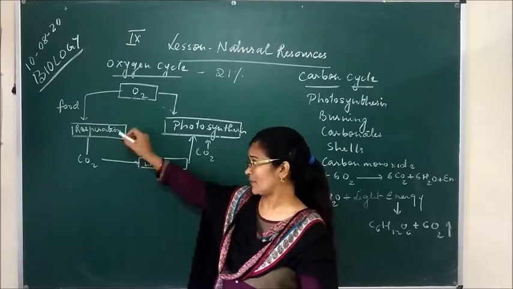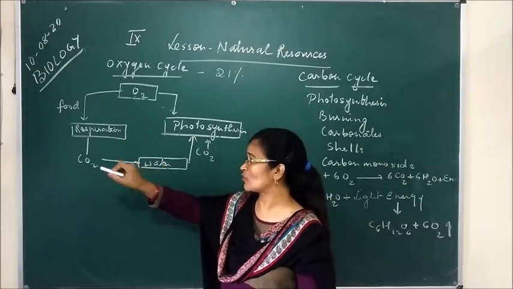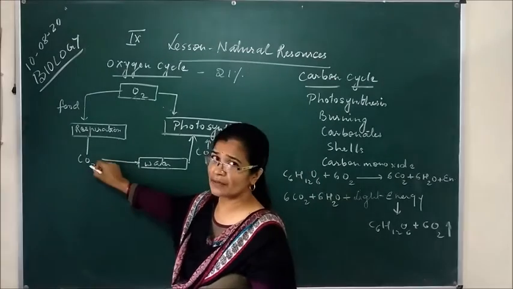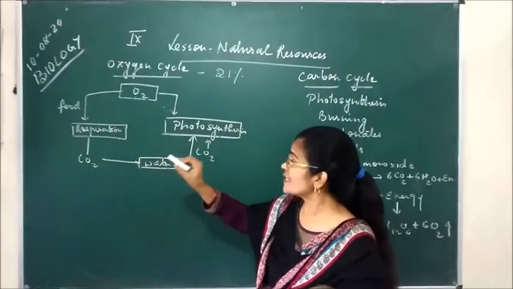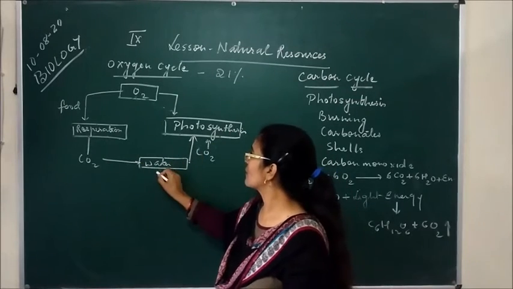When food is oxidized in the presence of oxygen, what do they release? They release carbon dioxide. And this carbon dioxide is taken by the green plants for